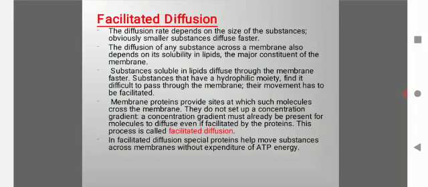Membrane proteins provide sites at which such molecules cross the membrane. They do not set up a concentration gradient. A concentration gradient must already be present for molecules to diffuse, even if facilitated by the proteins. This process is called facilitated diffusion.